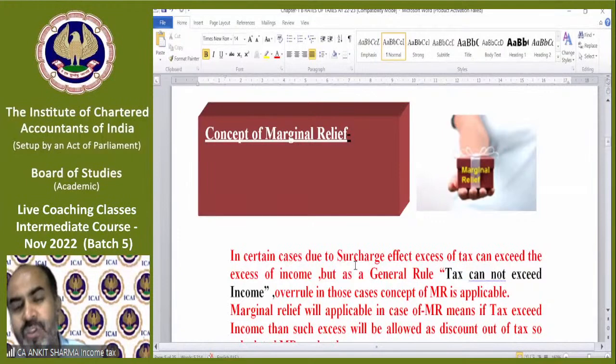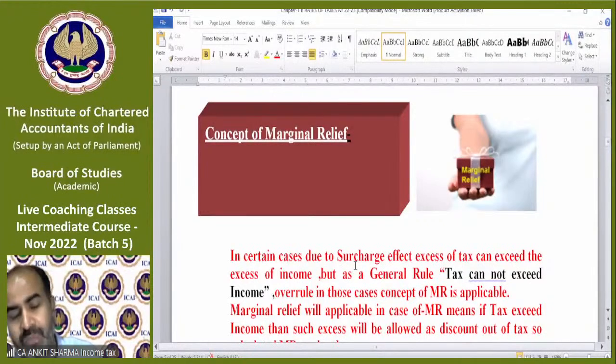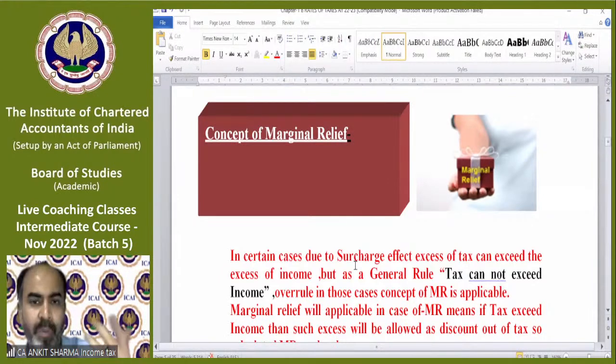And yes, in case of lottery winning, the TDS will be deducted at the rate of 30%, and you will get the balance amount. So in case of certain income, there is a concept of TDS, which needs to be deducted at the time of earning of that income. The tax deducted will be adjusted in the assessment year when he files the return of income. This is the topic which is going to be discussed in the TDS topic.